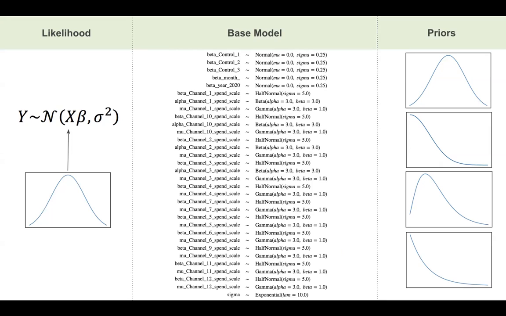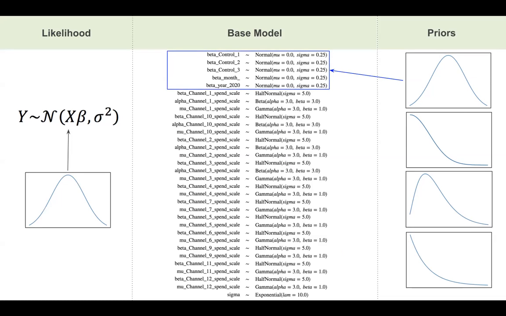So this is the basic layout of the model. On the left side here, we have our likelihood, which, as mentioned, we define as a normal distribution. Mu is basically going to be a function of the linear model. And our sigma term will stand in for the standard deviation. Now, the model that I'm going to walk you through has 5 control variables and 12 channels in it. All of the marketing channels are transformed with a saturation function, but only a subset are transformed with Adstock to represent and try to capture decay effects.